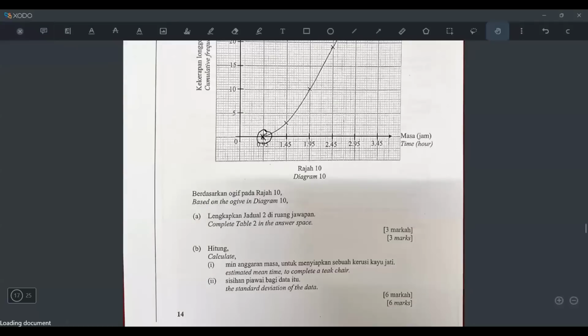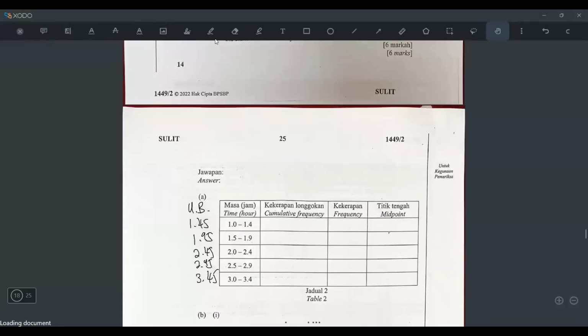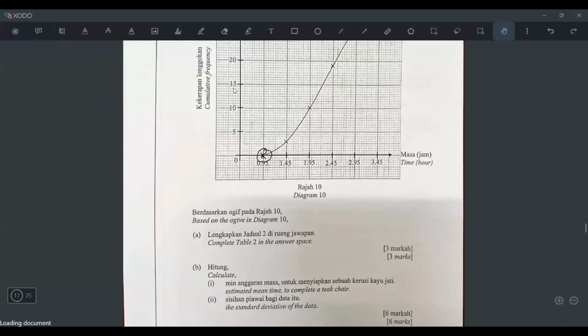It means this is the class that you have to skip. You have to go here, 1.45. So for 1.45, what is the y-coordinate? 5, down 2 is 4, down 2 is 3. So that is 3. It means that when the upper boundary is 1.45, then the cumulative is 3. So now you understand why I write this beside, even though the question didn't ask, because I want you all to really understand it.